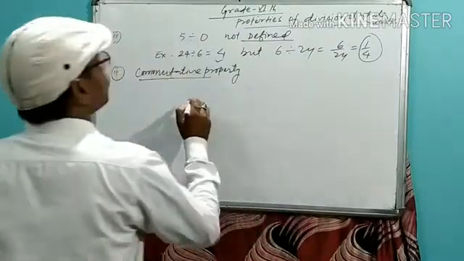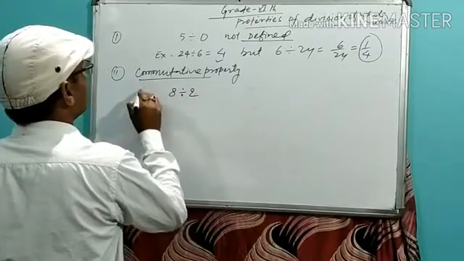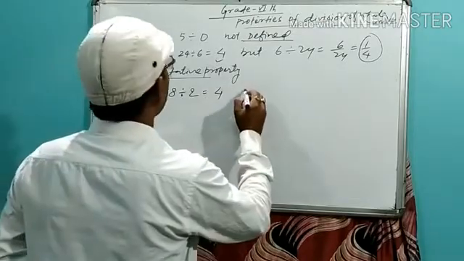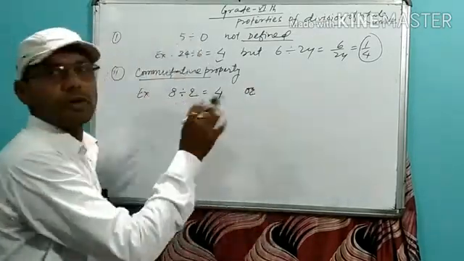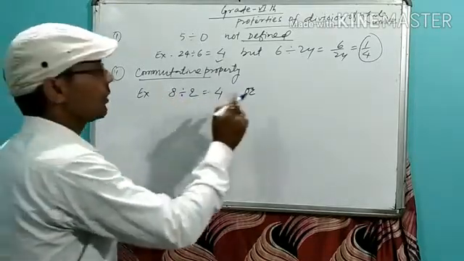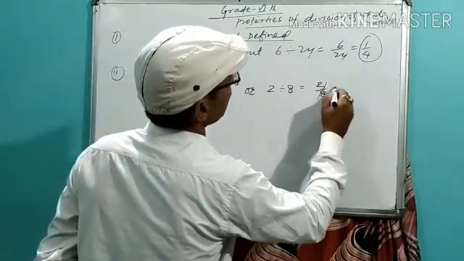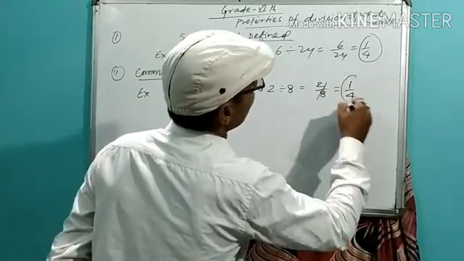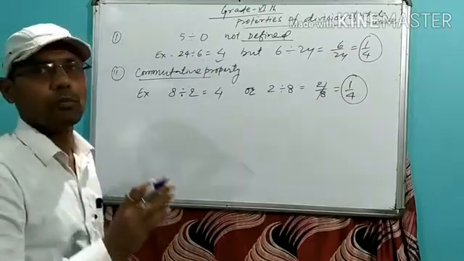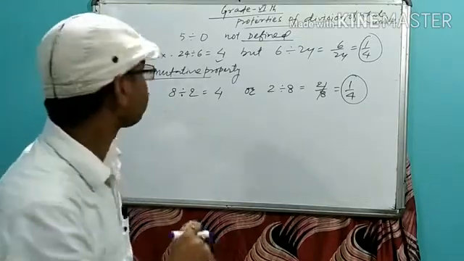Suppose 8 divided by 2. Take this example. What will it be? 4. Commutative means a change in the order. If we change the order of the whole numbers in division, we get 2 divided by 8. It means 2 by 8. By cancelling we get 1 by 4. Here 1 by 4 is not a whole number. So that's why the commutative property doesn't hold for the division of whole numbers.